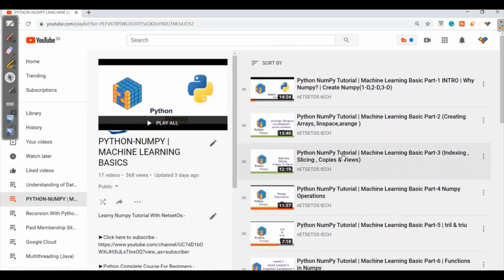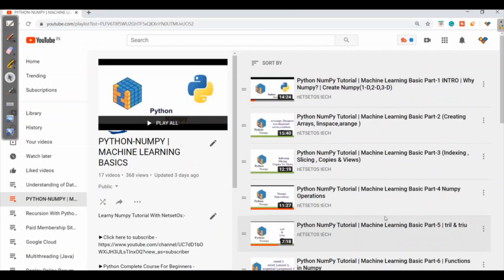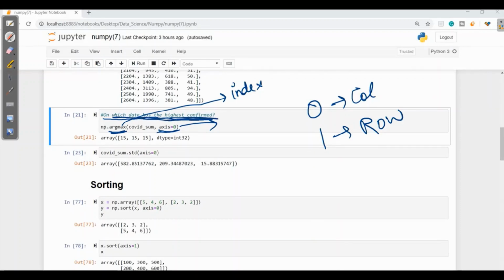As it is machine learning basics, you can have complete command on NumPy by following this. So please refer to it. Here it says axis is equal to 0. 0 is for column and 1 for row. Here we want to know on which date the highest confirmed rate was there.